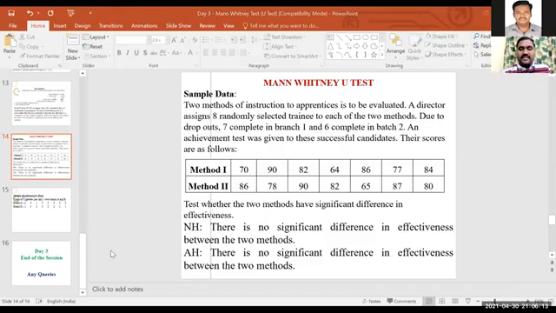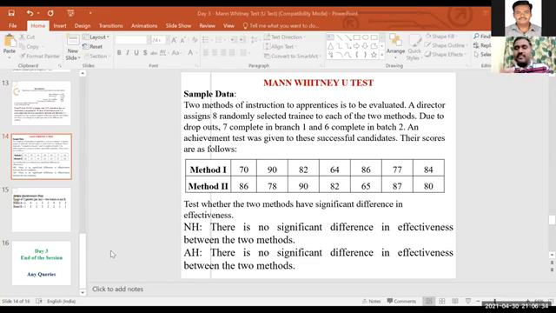Whatever data is given in the PPT is just for your reference, and for your 0.05. If it is less than 0.05, it should be rejected. When it is greater than 0.05, it should be accepted. Yes, sir. In SPSS, sir. Yes, sir, because this will differ when you are doing it manually.